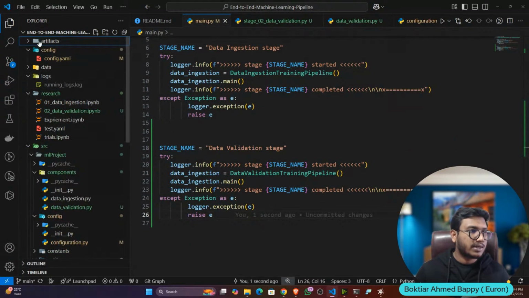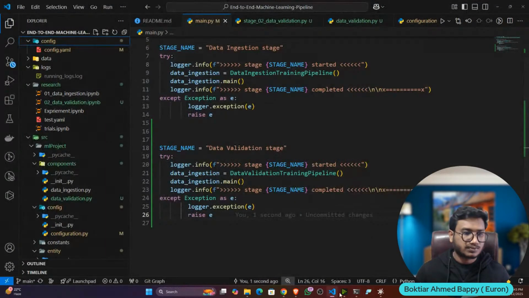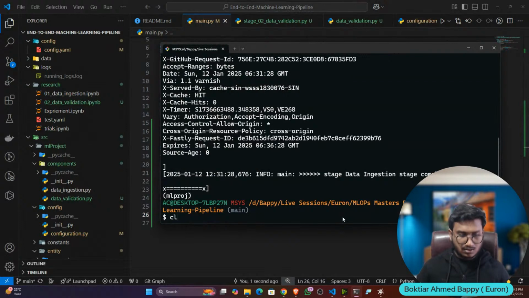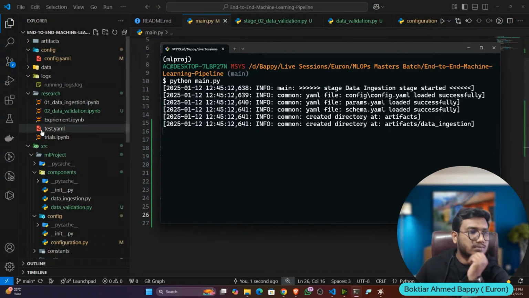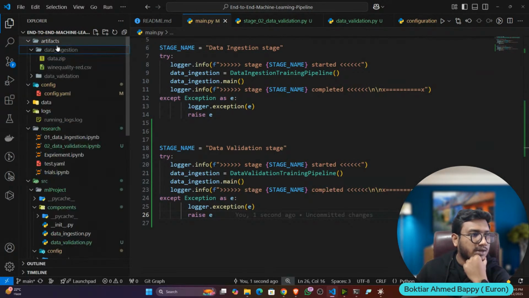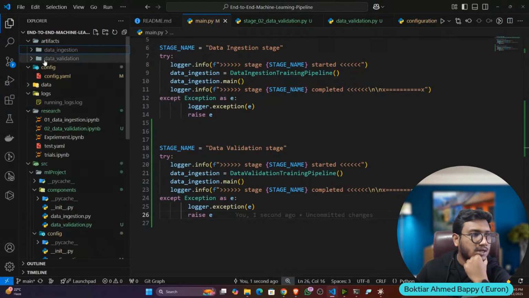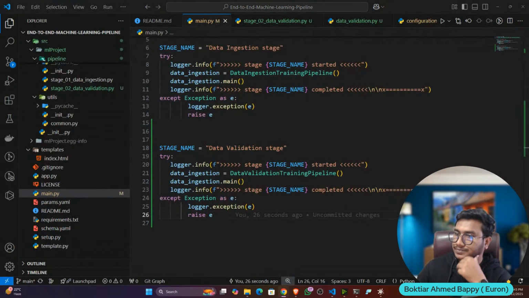What I will do, I will again delete the artifact. Now let's execute python main.py. The execution is done. If I open the artifact, ingestion data has been ingested. Data validation status is true. That means everything is working fine. Okay, no error.